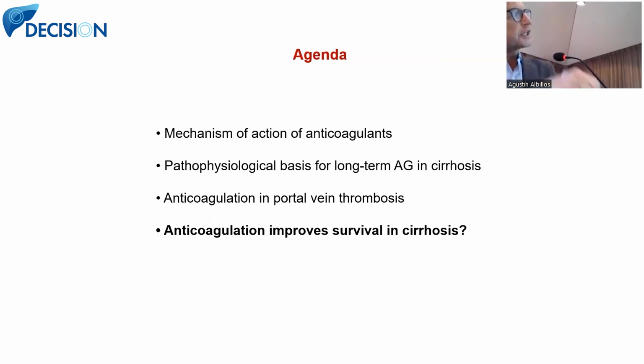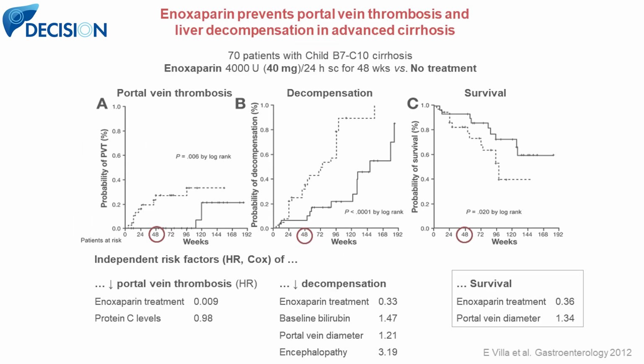What data suggests that anticoagulation improves survival in cirrhosis? The first study was this one by Erica Villa, that for sure you all know very well, which used a rather low dose, a prophylactic dose of enoxaparin, given to patients with Child B, C10 cirrhosis, in which 48 weeks of this treatment prevented portal vein thrombosis, reduced hepatic decompensation, and improved survival.